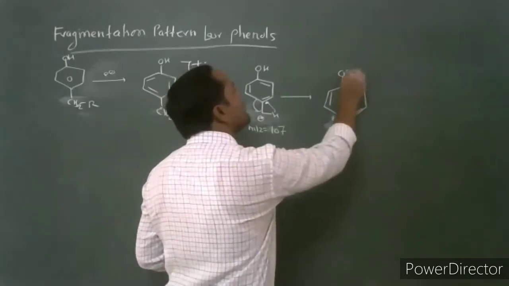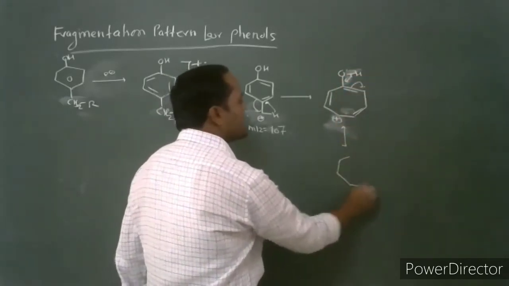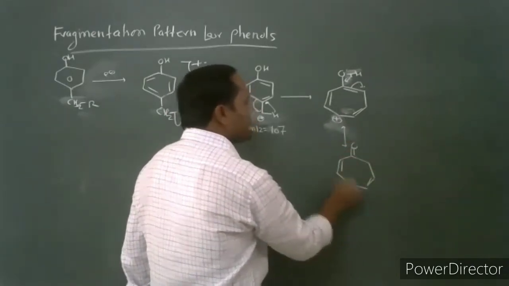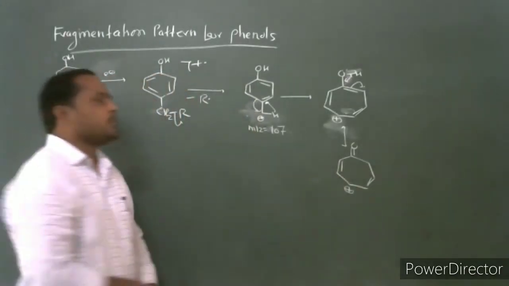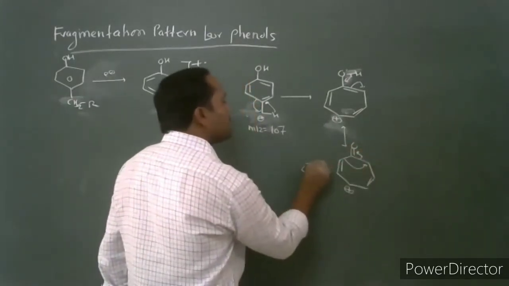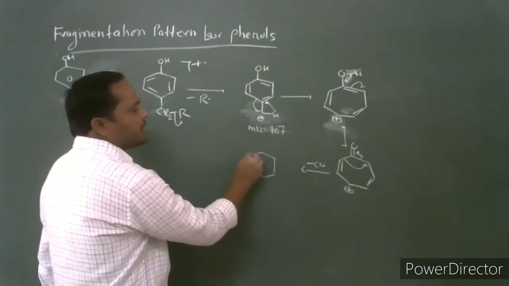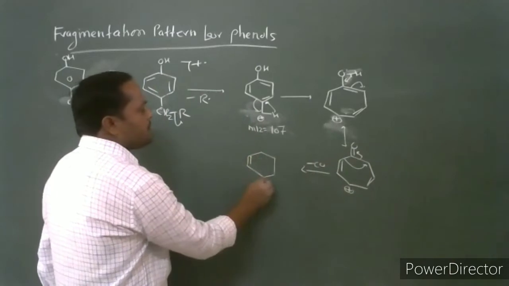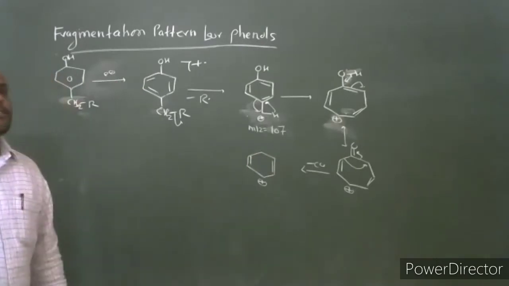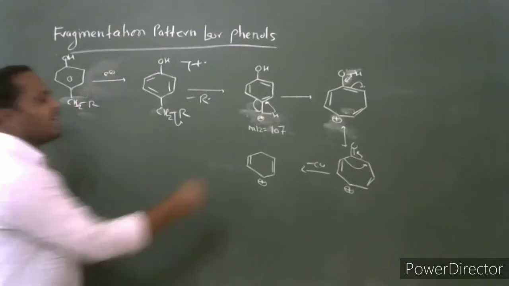loss of carbon monoxide. Then how is this carbon monoxide eliminated? First it undergoes rearrangement. The enolic form is first converted into the keto form, and the loss of carbon monoxide occurs to give again this cyclohexadienyl cation.